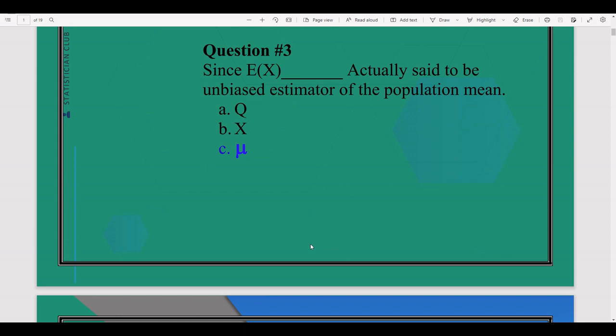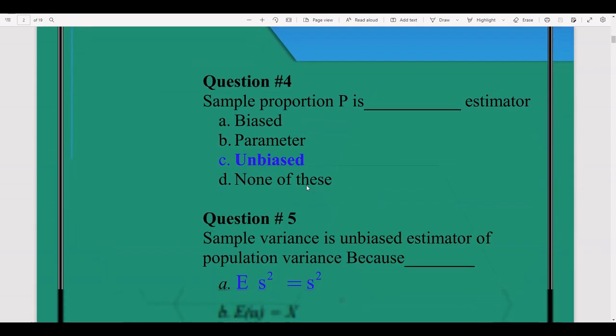Question number 3. Expected value of x is said to be an unbiased estimator of the population mean. The population mean is denoted by the Greek letter mu, and we denote the sample mean by x bar or simply x. Expected value of x is equal to the population mean mu, then this is an unbiased estimator, because in unbiasedness we have the expected value of the sample mean equal to the true value of the population parameter.